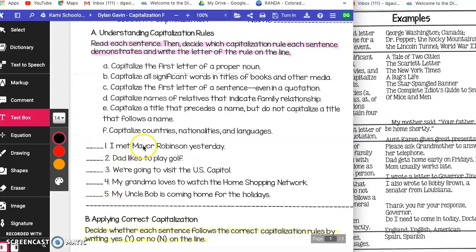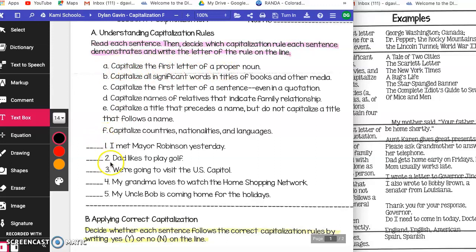All right, but now I need to look at what else is capitalized in here. Just don't write C. You need to look at what else is capitalized in here. Okay, Mayor Robinson. Okay, we know Mayor Robinson is the name of a person, and that is their title. So I need to look for the one of a proper noun. A, capitalize the first letter of a proper noun. I would also write A on the line.